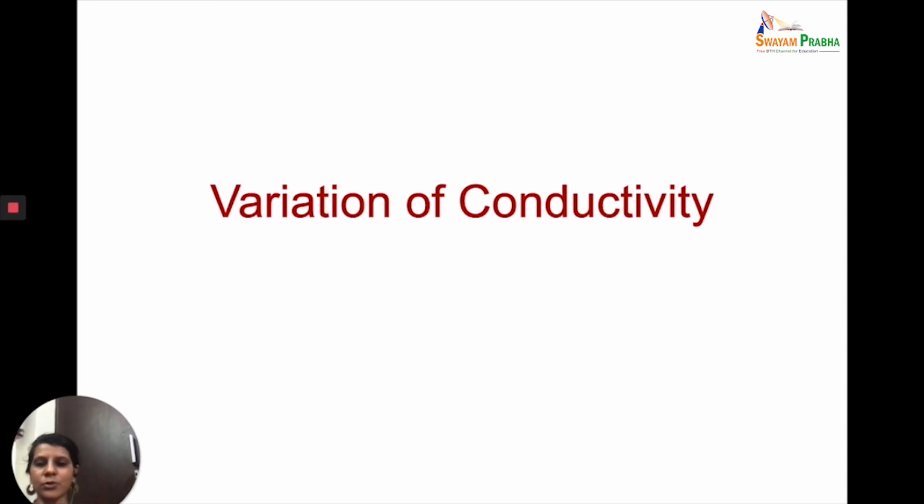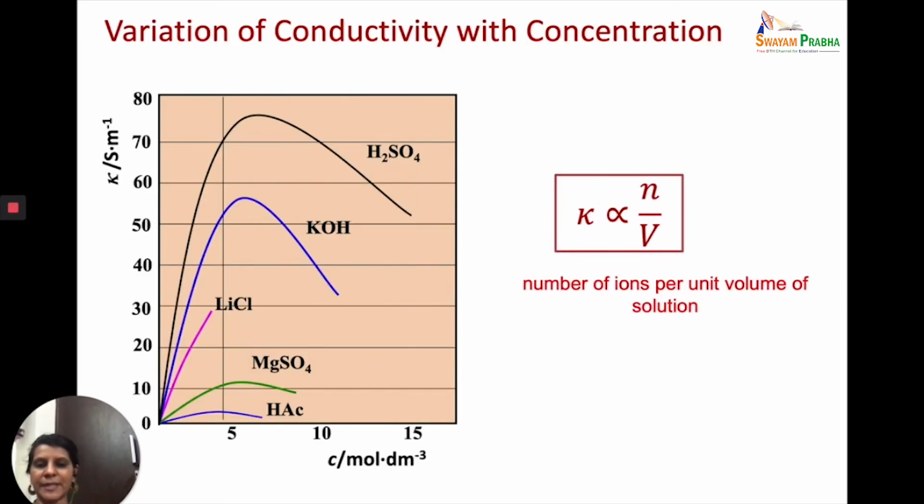Now let's look at the various factors on which our conductivity depends. One of the most important factors is concentration. In fact, not just the concentration of the electrolyte, it actually depends upon the number of ions per unit volume of the solution. Let's take a look at it. From this graph you can see that the lowest value is that for acetic acid, then magnesium sulfate, LiCl and KOH, and then the maximum is for sulfuric acid in this graph.